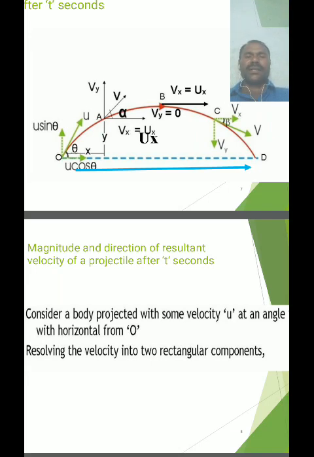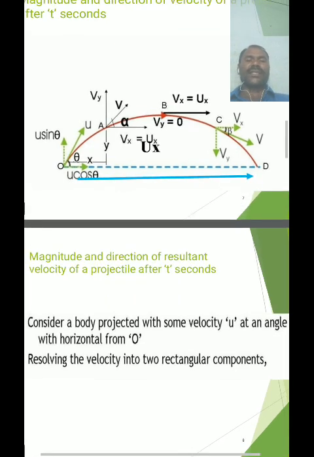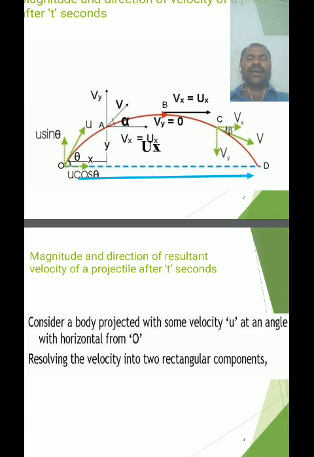After t seconds, the body reaches point A. Then at point A, the final velocity of the body is v. This v is resolved into two components, one along the x-axis, vx, and one along the y-axis, vy. Along the horizontal direction, the velocity component remains constant, that is vx is equal to ux, and along the vertical direction the velocity gradually decreases or changes to vy. Then vy is equal to v sin theta.